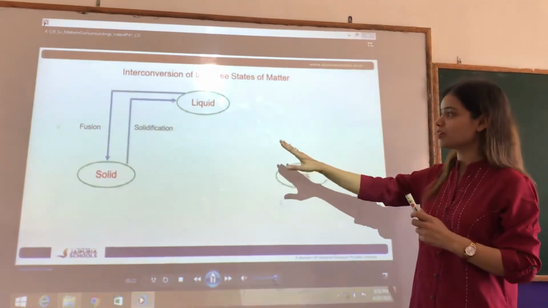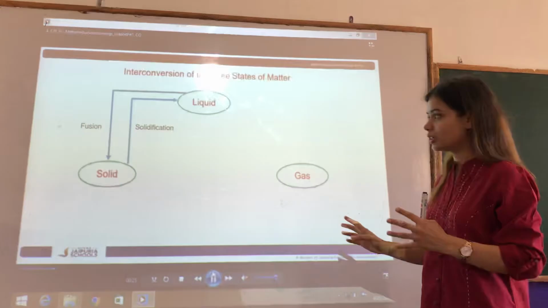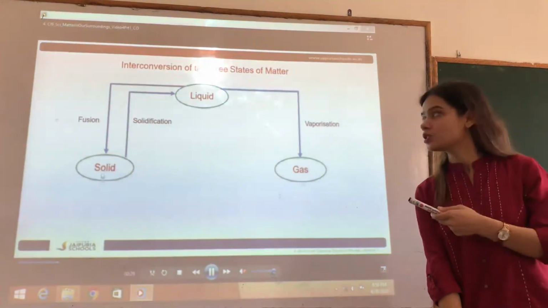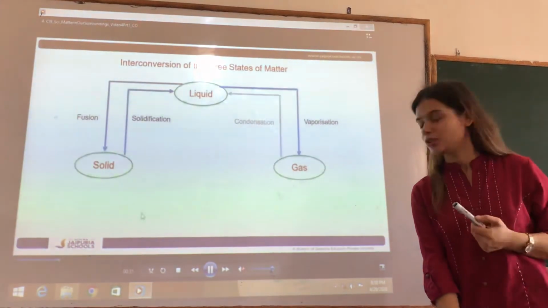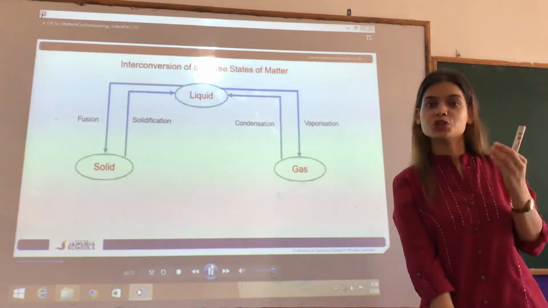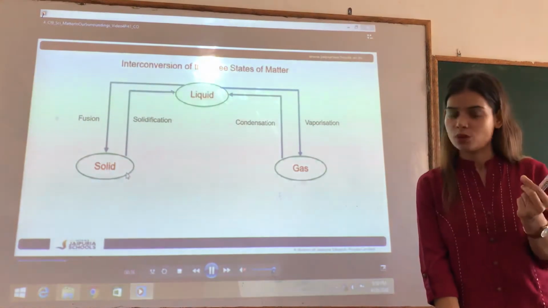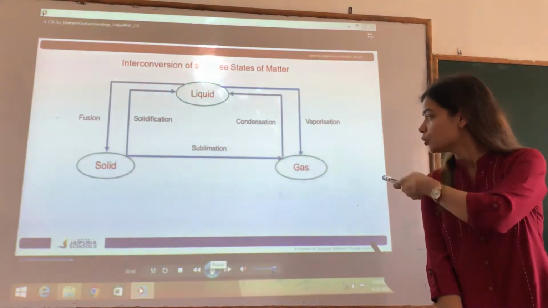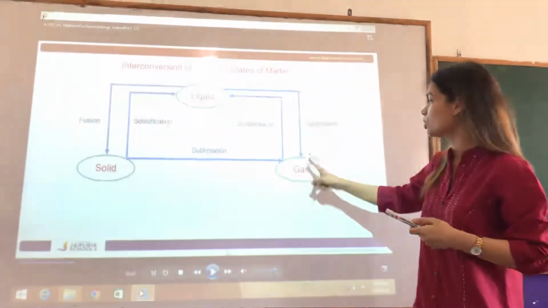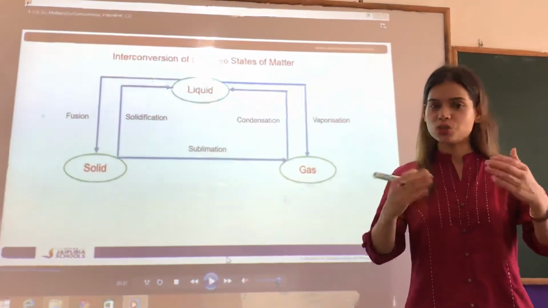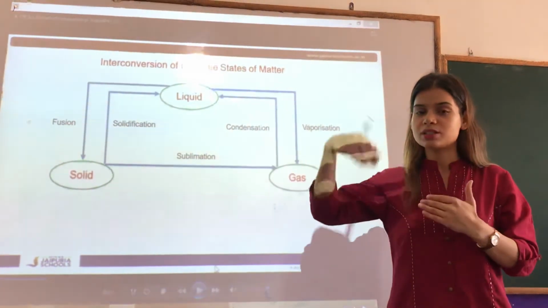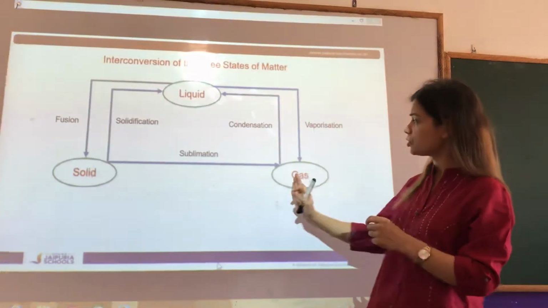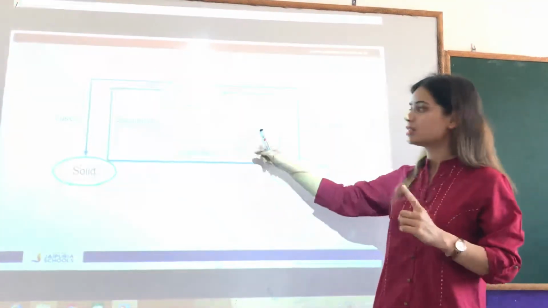So if we look here, there are three states: solid, liquid and gases, and the conversion of solid into liquid is called fusion or melting. For example, the conversion of ice into water is called melting or fusion. Both are the same thing. Similarly, the conversion of liquid into gases is called vaporization. When you boil something, after some time it starts converting into vapor. So that process is called vaporization. The conversion of gas into liquid is condensation.